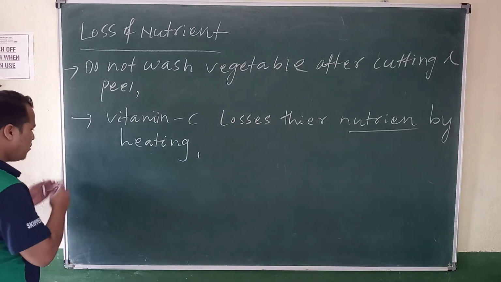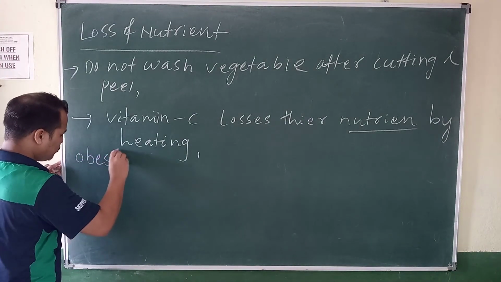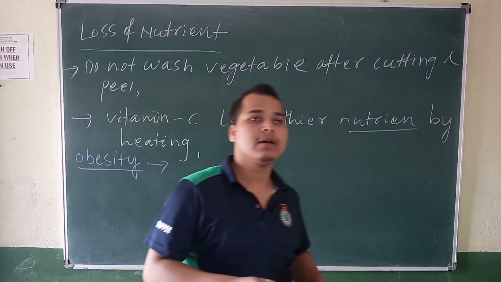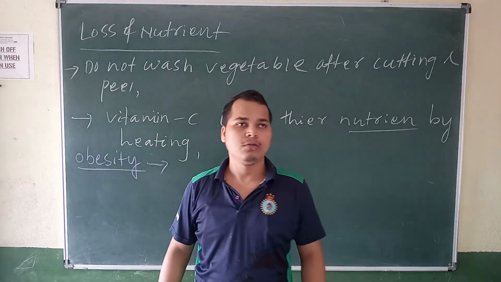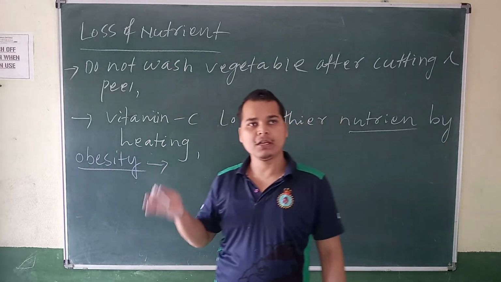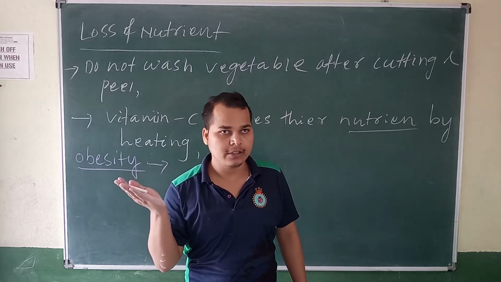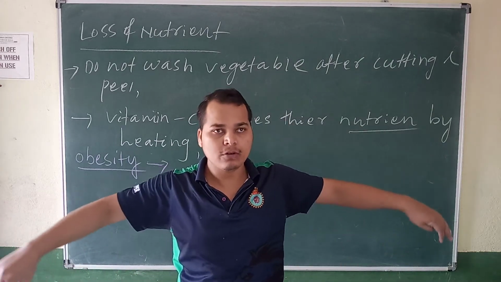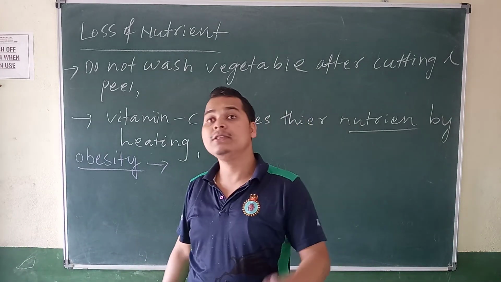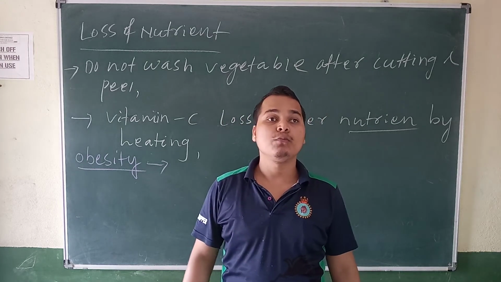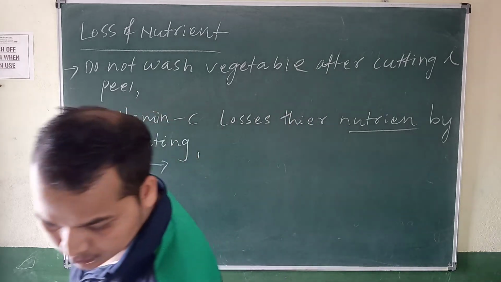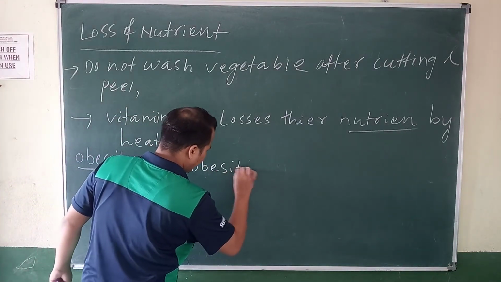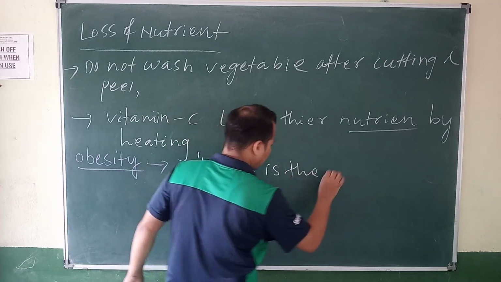What is obesity? Think of a student in our fifth standard, at the age of 9 years. The stomach looks very fat. This condition is called obesity. So obesity means, write down: obesity is the condition